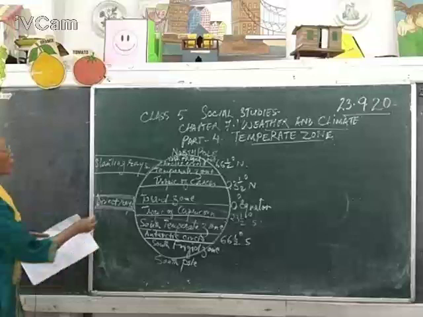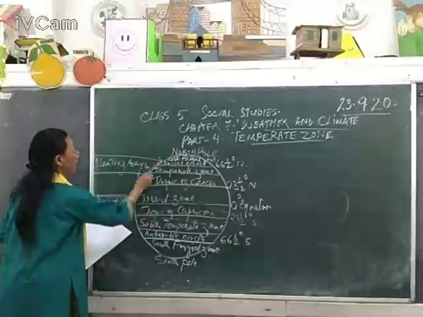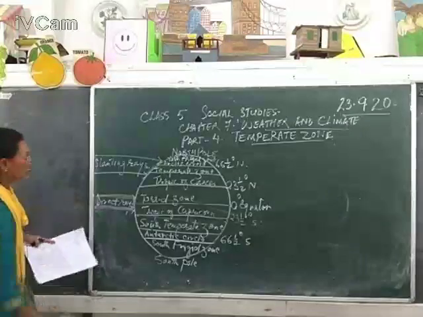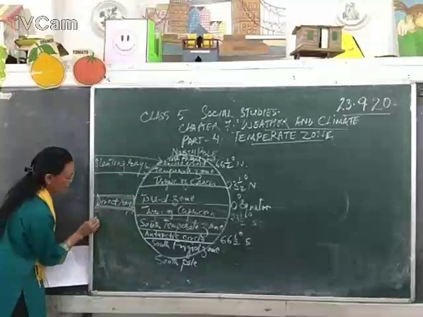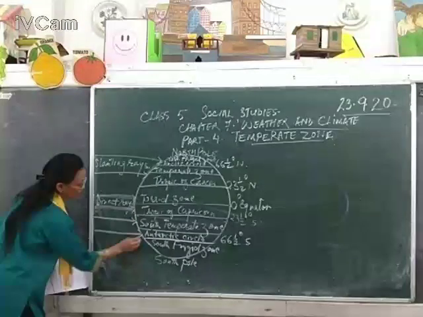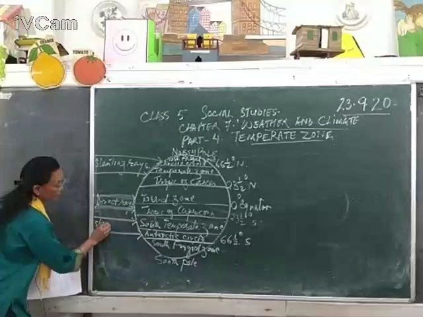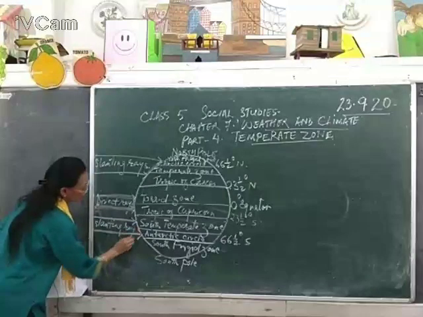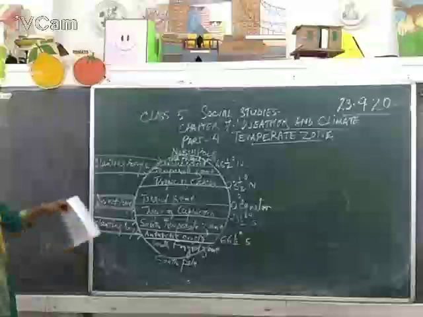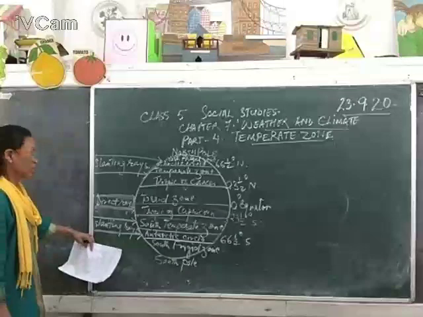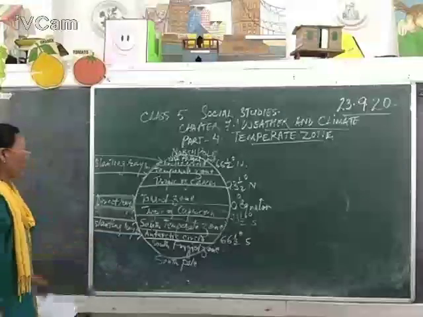So in the same way, we have here in the South Pole, in the South Temperate Zone also, we get the slanting rays of the sun, right? This is what I want to show you. So in the temperate zone, we have slanting rays on the top, and on the bottom also, towards the southern part, we have the South Temperate Zone, and they get the slanting rays.